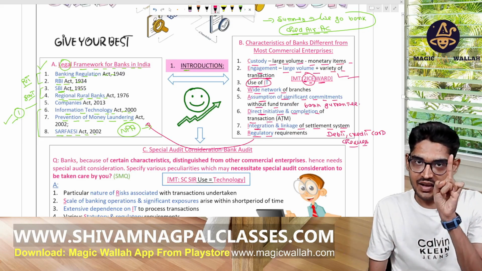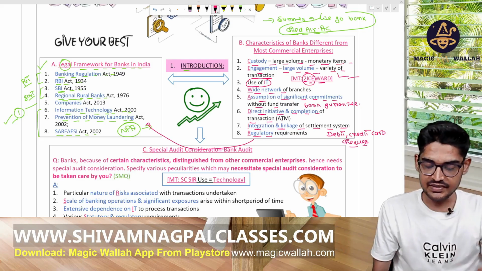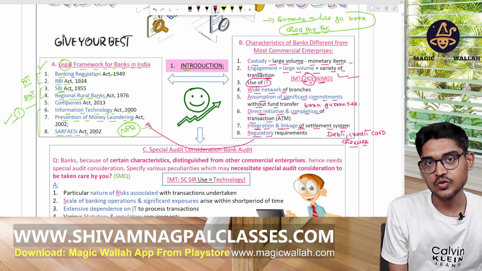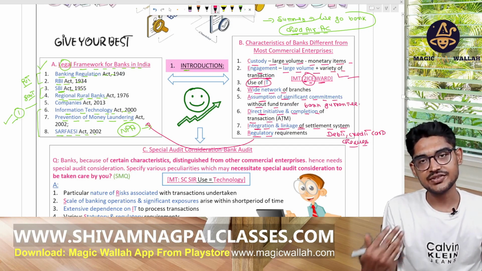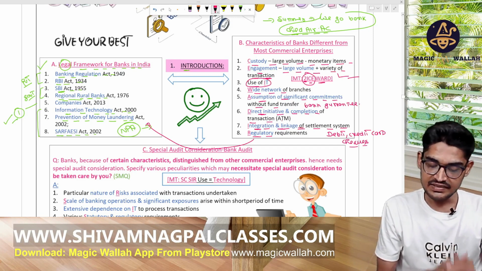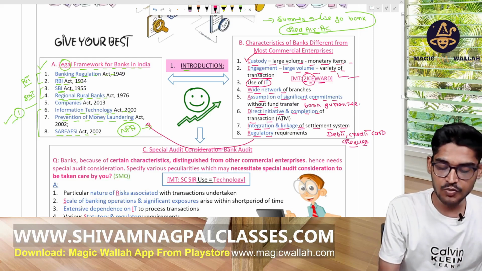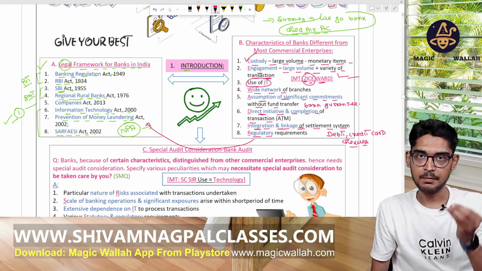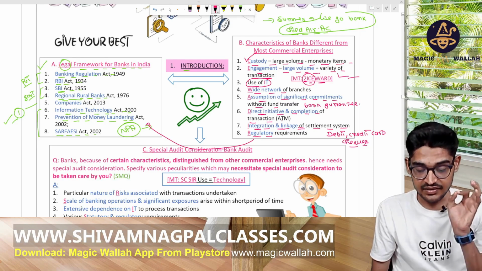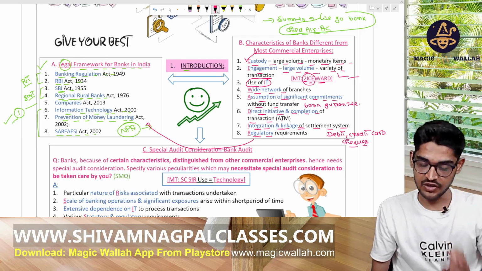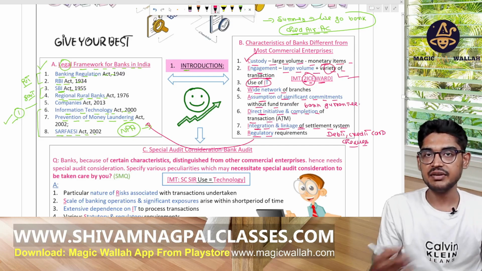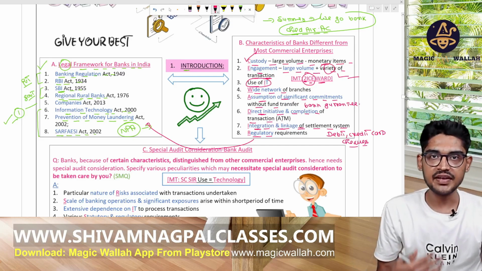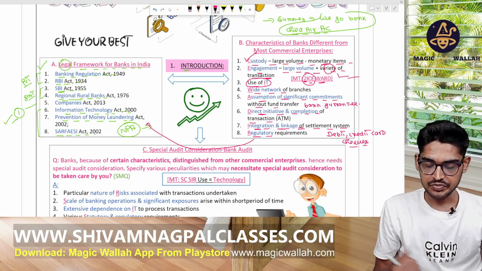I means IT का use होता है. By I means integration and linkage, use of debit card, credit card, checks, etc. Then by C means custody of large volume of monetary items, money, gold, etc. And there is engagement in large volume and variety of transactions like debit card, credit card, UPI, online banking, RTGS, etc. Ward.